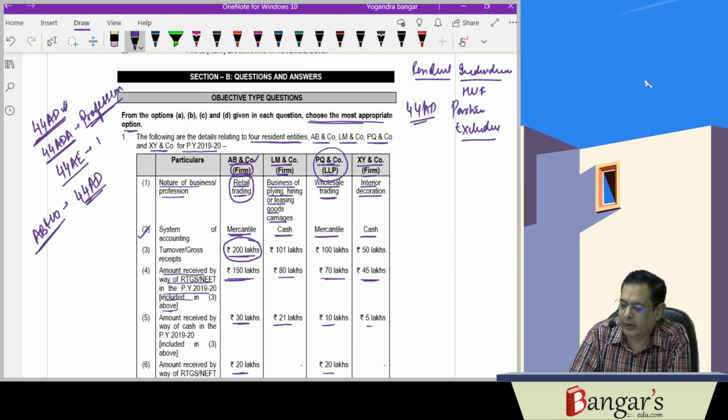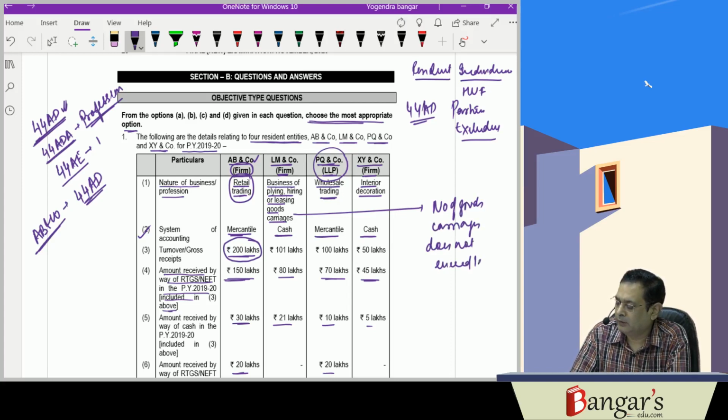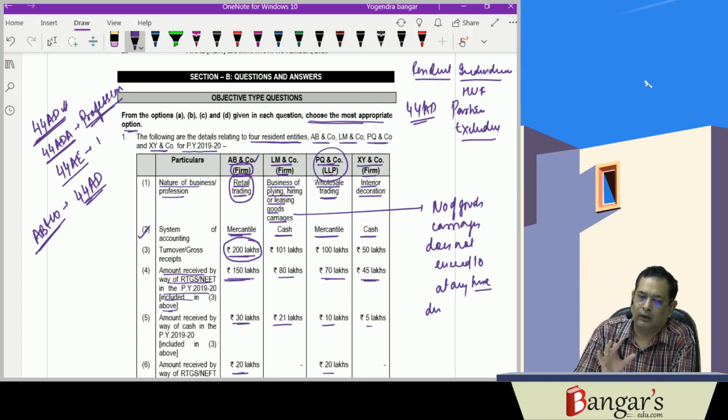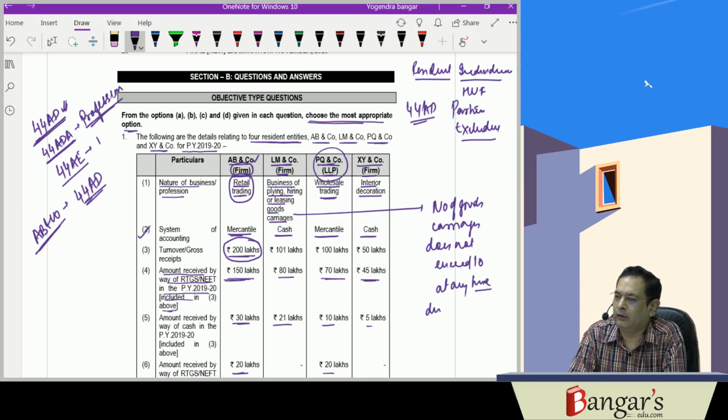Now when we come to LM and company, a firm. Here LM and company is a firm. It is engaged in the business of plying, hiring and leasing goods carriages. Irrespective of the turnover, if the number of goods carriages does not exceed 10 at any time during the previous year, in such a case, this LM company will become eligible to opt for the provisions of section 44AE.